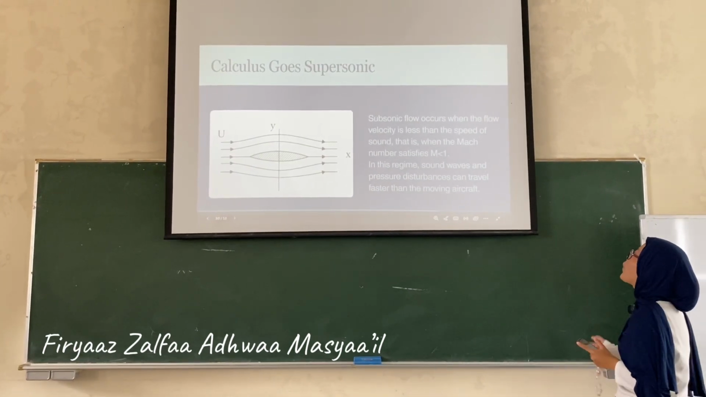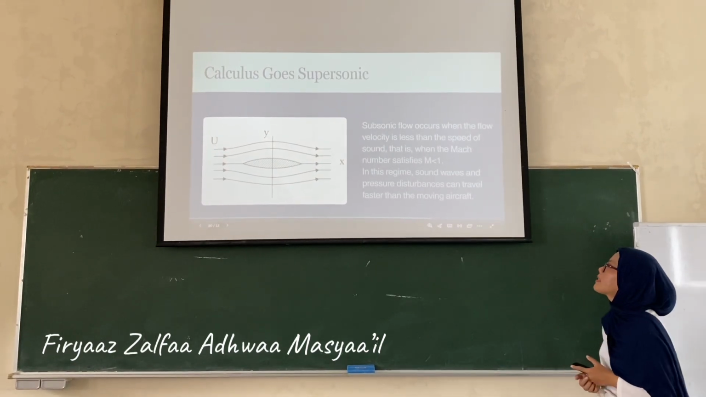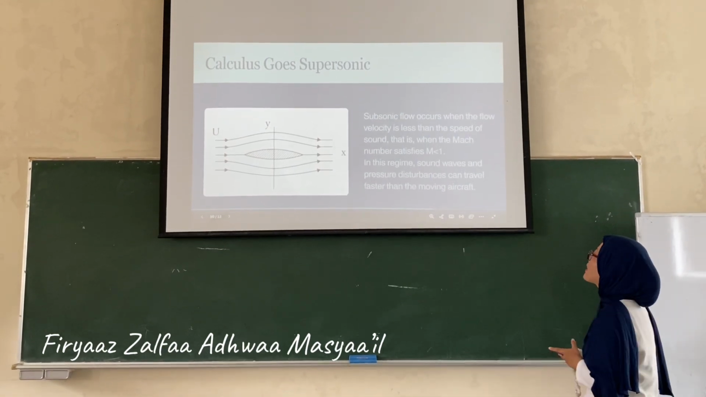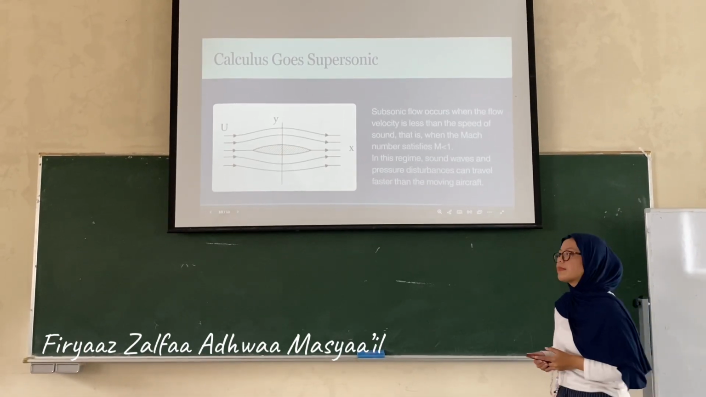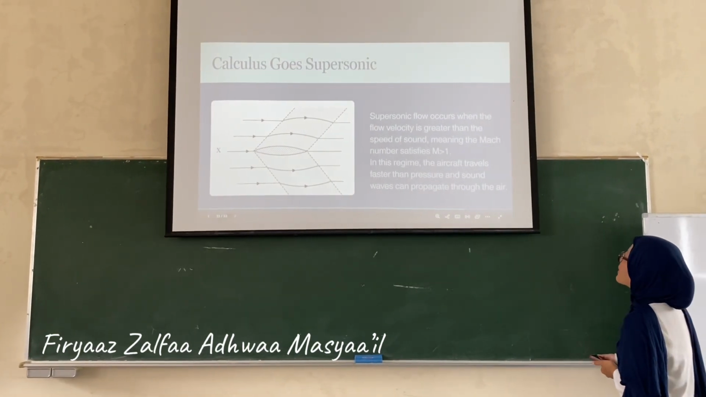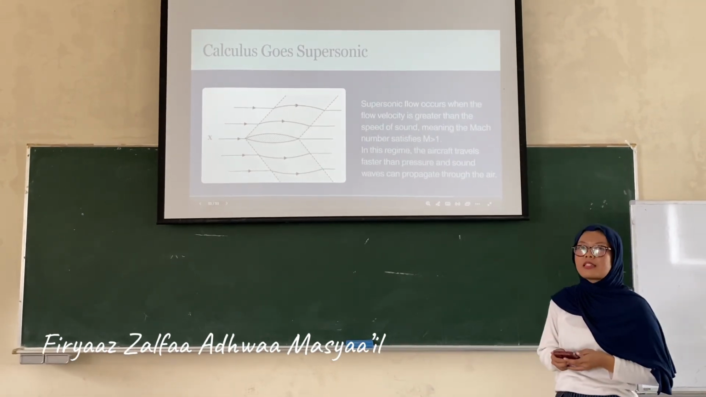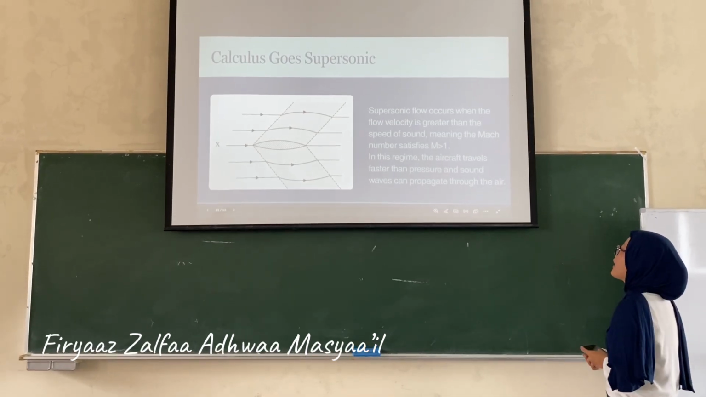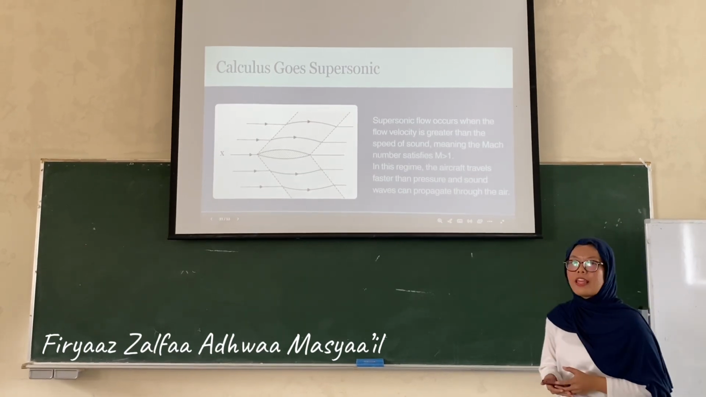Next. Subsonic flows occur when the flow velocity is less than the speed of sound, that is, when the Mach number satisfies M less than 1. In this regime, sound waves and pressure disturbances can travel faster than the moving aircraft. Next. Supersonic flow occurs when the flow velocity is greater than the speed of sound, meaning the Mach number satisfies M greater than 1. In this regime, the aircraft travels faster than the pressure and sound waves can propagate through the air.